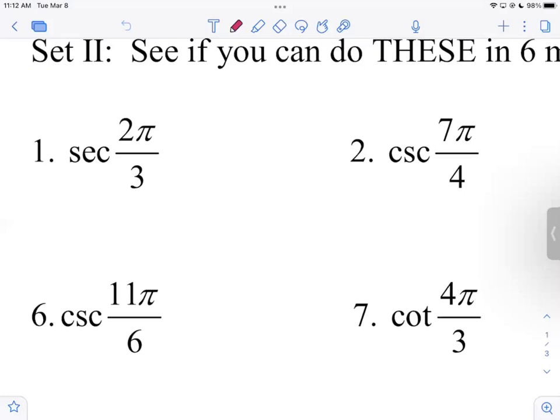Well, 2 pi thirds puts me in quadrant 2, where x and cosine and secant are all what? Negative, because I'm to the left of the y-axis. So now I know the x coordinate at 2 pi thirds is negative 1/2. Maybe I've written that down. And now comes the time to take the secant. What is the reciprocal of negative 1/2? Negative 2. I do want you to simplify your answers, so don't just put negative 2 over 1. Everyone see how we did that?